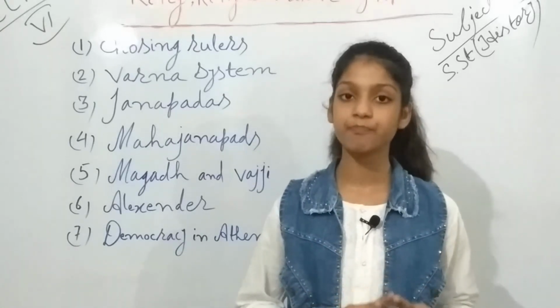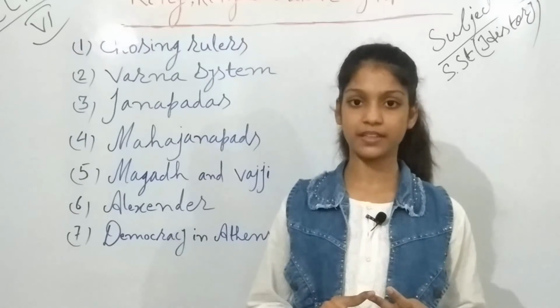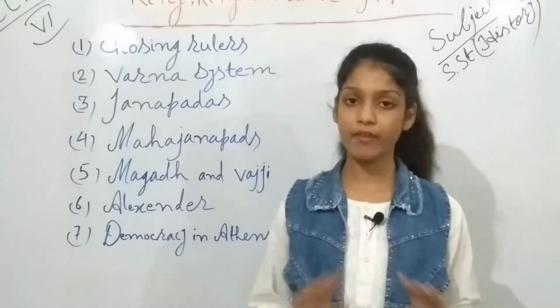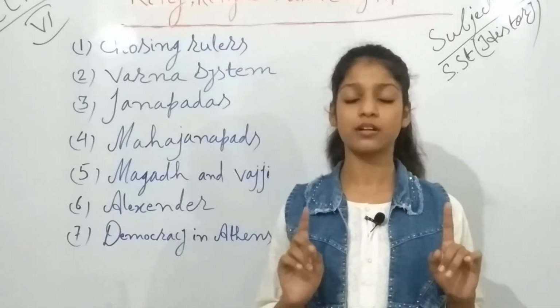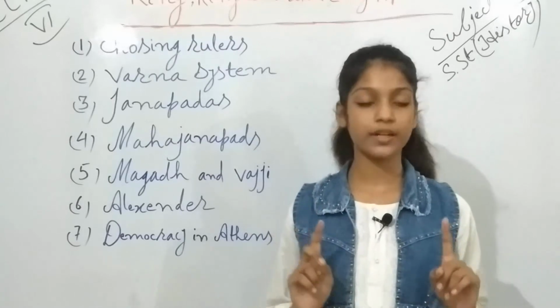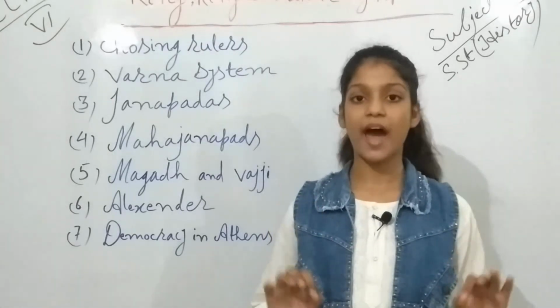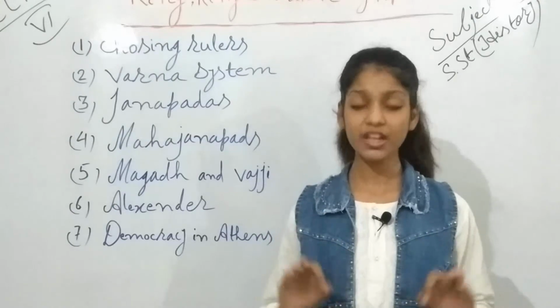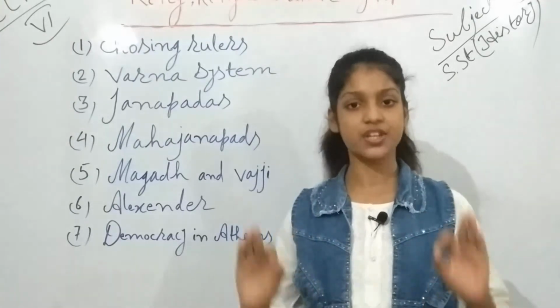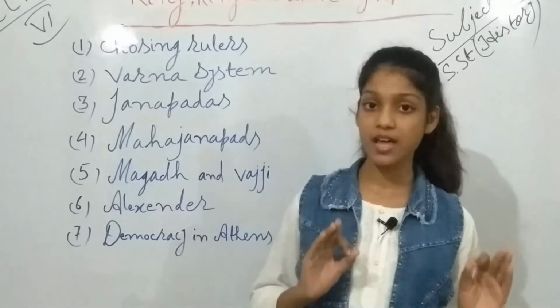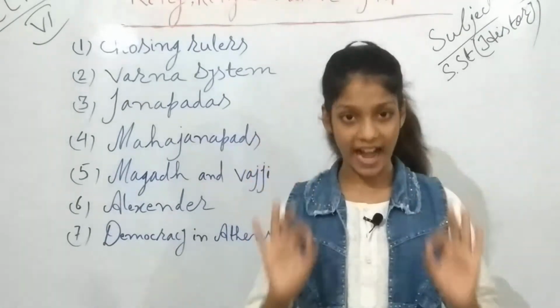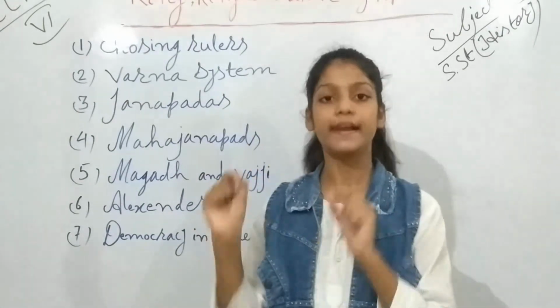Dasas means the male slave and dasis means the female slave. They were also not allowed in the assemblies. And karamkaras. What is the meaning of karamkaras? Karamkaras were the landless agricultural laborers.